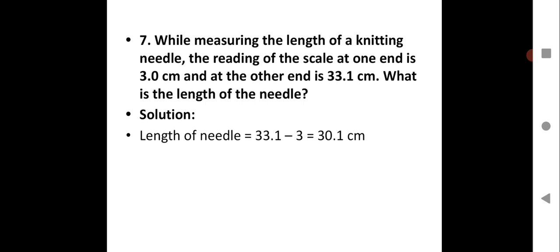Question number 7. While measuring the length of a knitting needle, the reading of the scale at one end is 3 centimeter and at the other end is 33.1 centimeter. What is the length of the needle? So here you just have to subtract them, because you are measuring the length of a knitting needle. The reading at one end starts from 3 centimeter. It's not from 0. That's why you have to subtract. As you all know, we are not starting from 0, so you have to take the initial reading into account. Here your initial reading is 3 centimeter. Final reading 33.1 centimeter. Subtract them, you will get 30.1 centimeter.